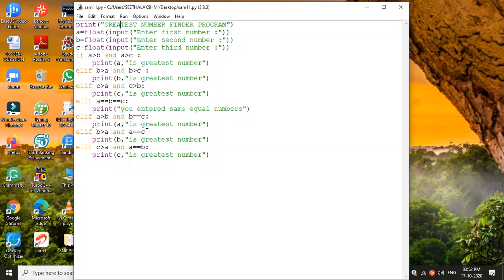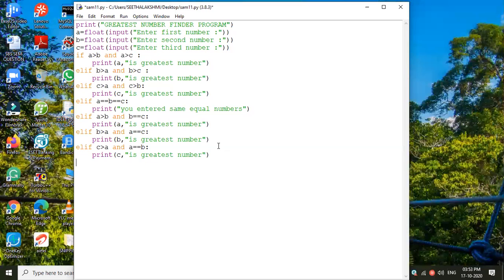If B is greater and A and C are the same number, okay. In our case, what did we enter? A is smaller and B and C are greater. See, then how to write the condition? Just think about it. That's what I needed. Elif B greater than A, and B equal to C. B greater than A, we already wrote, no? That's what we typed. Okay, let me type B greater than A, and second line, B equal to C.